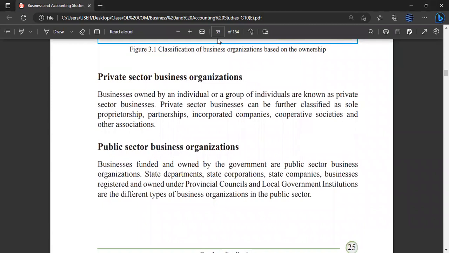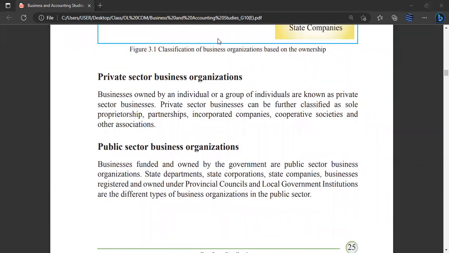So what is a private sector business organization, guys? We must know that businesses owned by an individual or a group of individuals are known as private sector businesses. The business may be owned by one person or more than one person. In your exam, they can simply ask what is a private sector business. So you must say businesses owned by an individual or a group of individuals are known as private sector businesses.